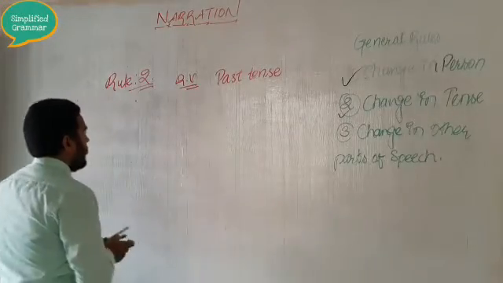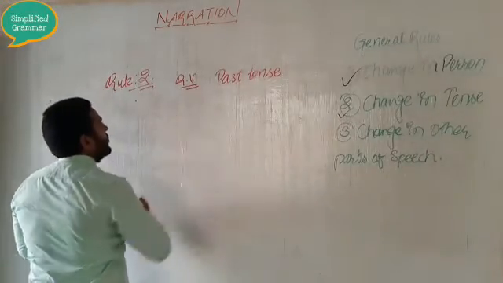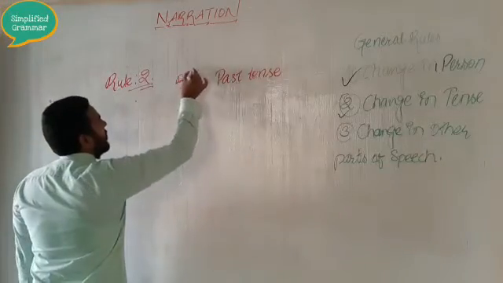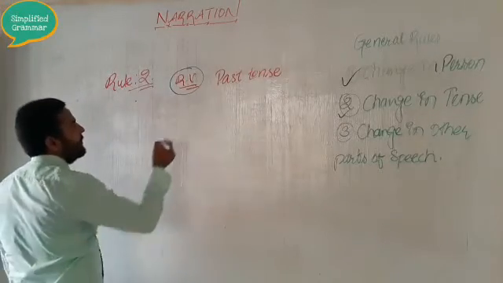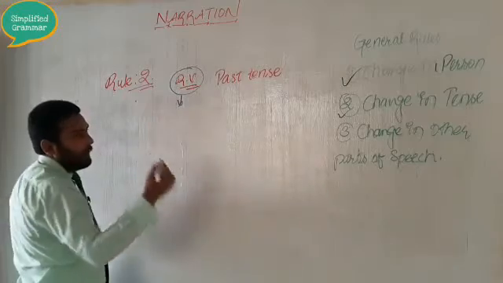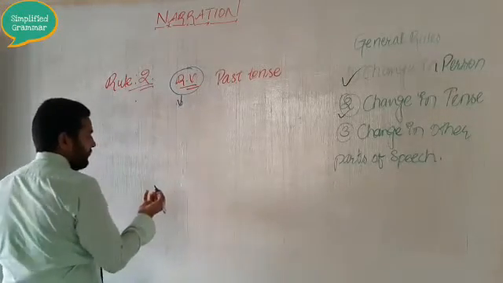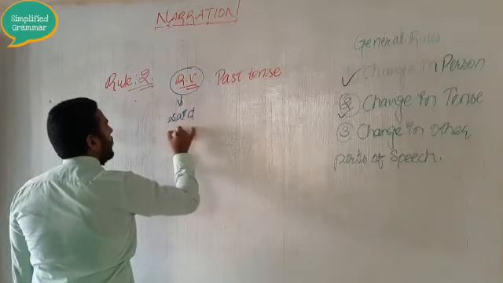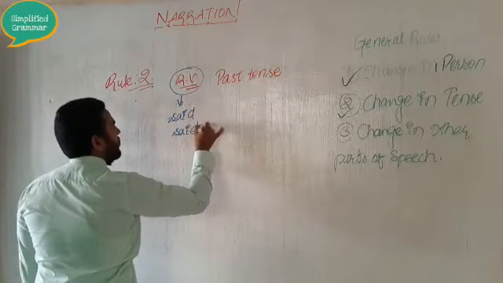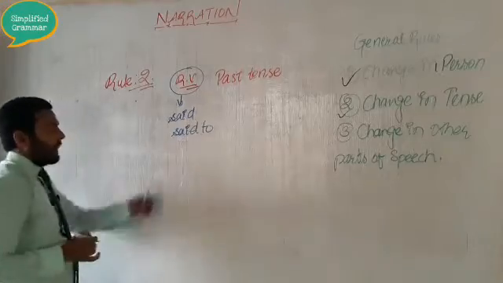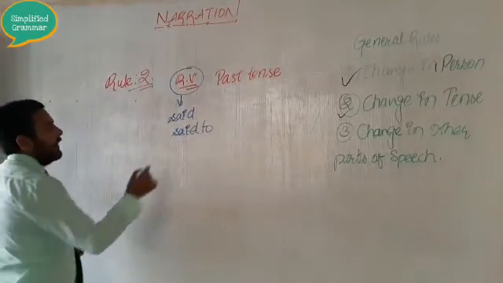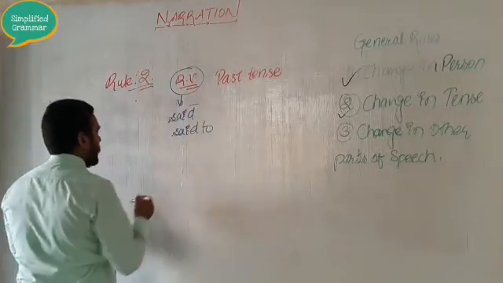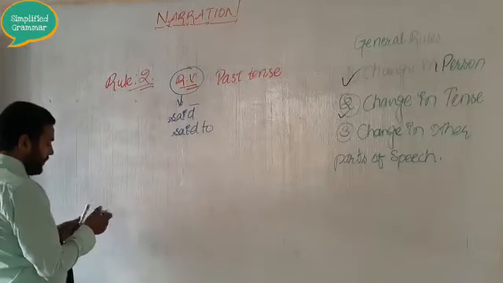Let us see. In case your reported verb is in the past tense, what are those reported verbs? Like said and said to. If you see said and said to, you need to understand these two are the reported verbs of past tense.